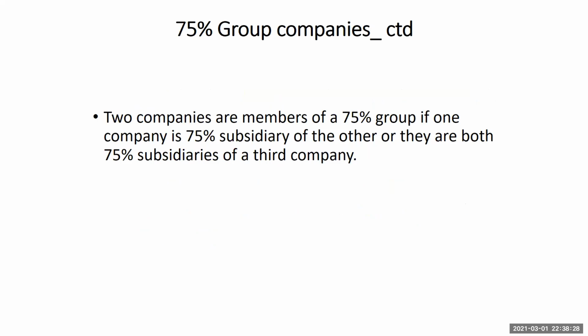Now, we continue. Two companies are members of a 75% group if one company is a 75% subsidiary of the other, or if both of them are 75% subsidiaries of a third company. So two companies, A and B, assuming these A and B were owned by X, indirectly or directly, this owns at least 75. So 75 here and 75 here.